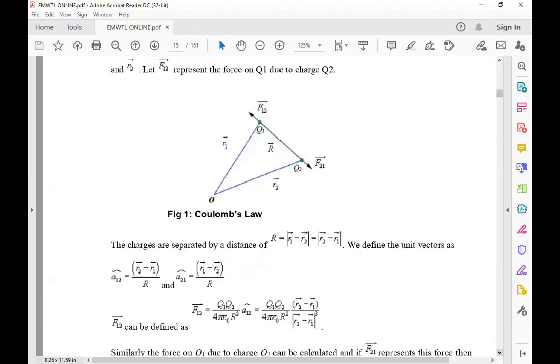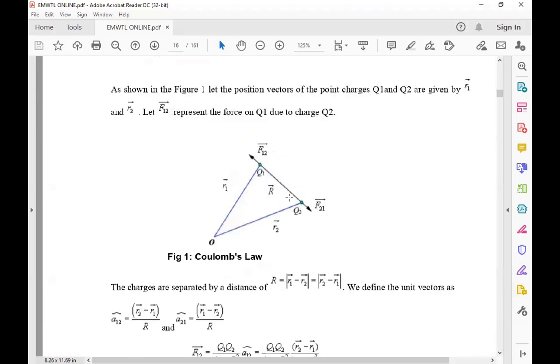Now if I take the two charges Q1 and Q2, with forces in opposite directions, one is F12 and the other is F21. Due to the charge Q1, a force is exerted on Q2, and due to the charge Q2, a force is exerted on Q1. It is vice versa. Since both are positive charges, Q2 gets a force due to Q1, and Q1 gets a force due to Q2.